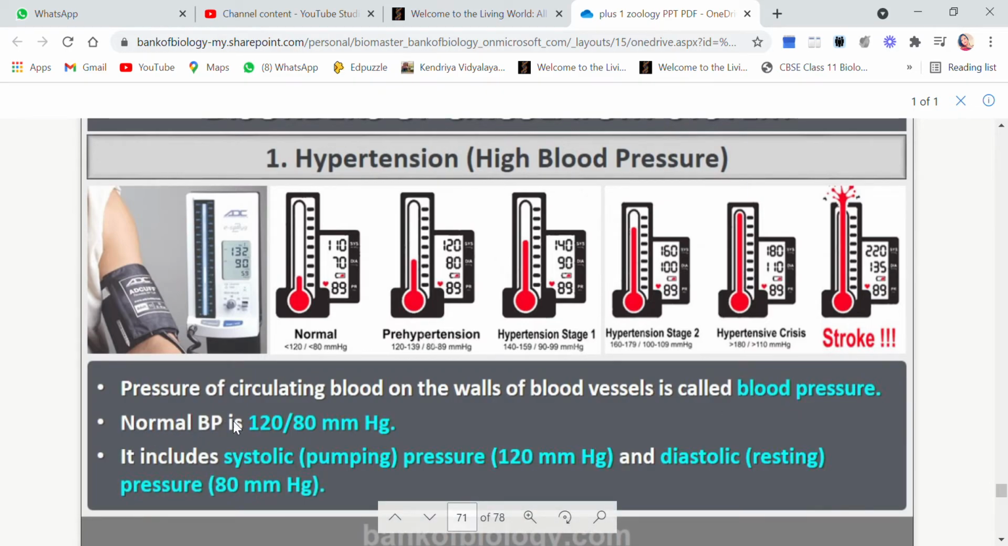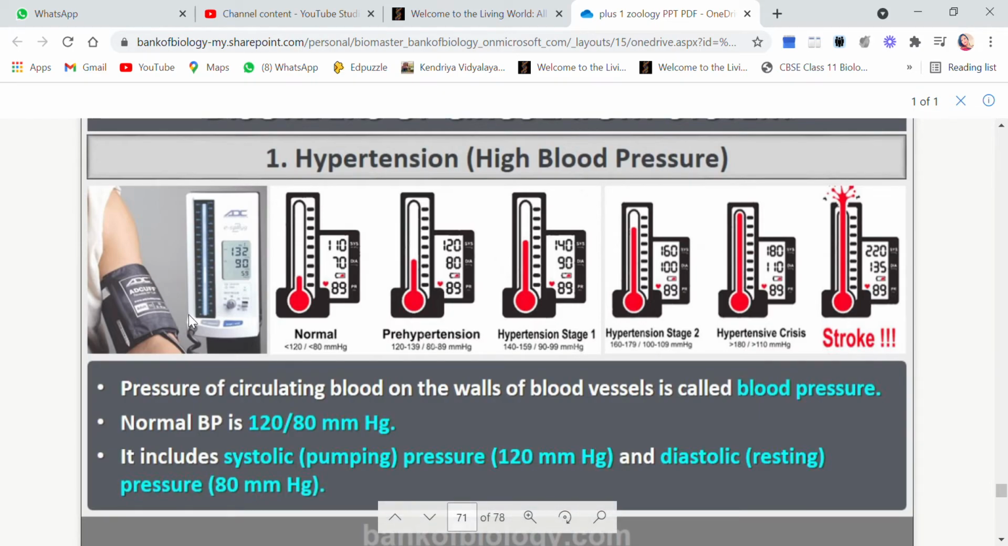Normal BP is around 120 by 80 mm of mercury. Now this includes two pressures. One is the systolic pressure, which is the pumping pressure. The systolic pressure is normally 120, and the diastolic pressure is the resting stage, when the heart is resting. At that point the pressure is around 80, then we say that everything is normal inside the body.